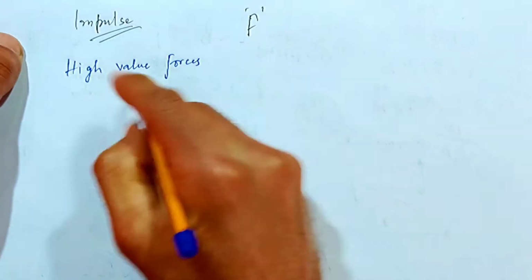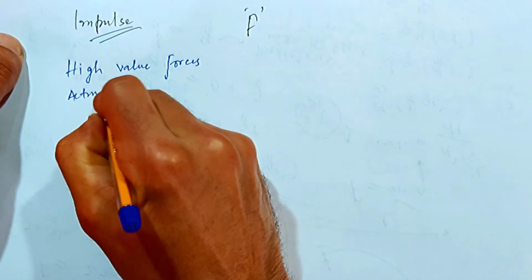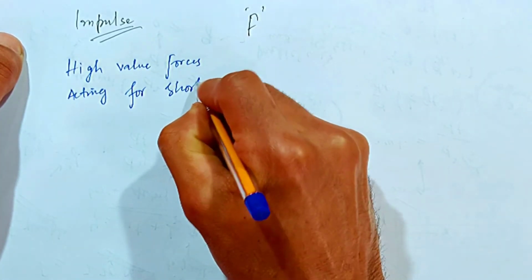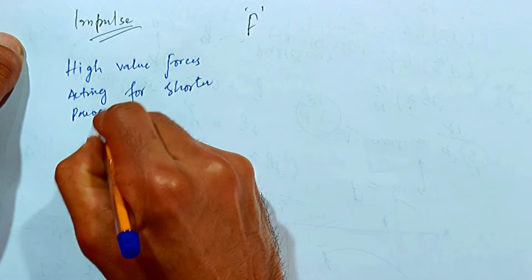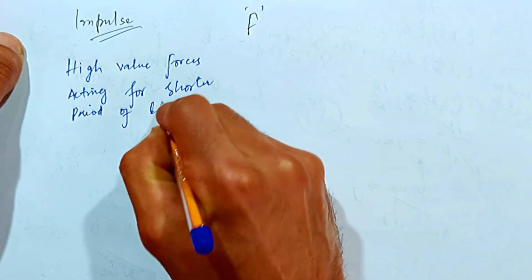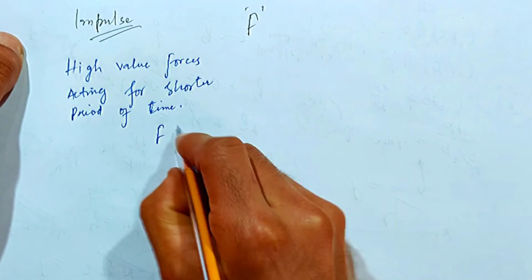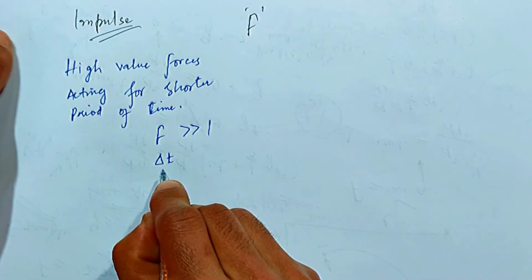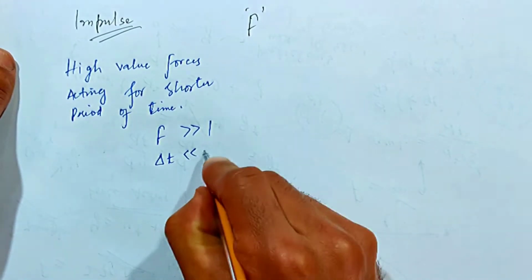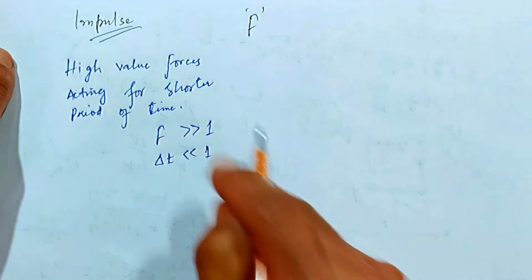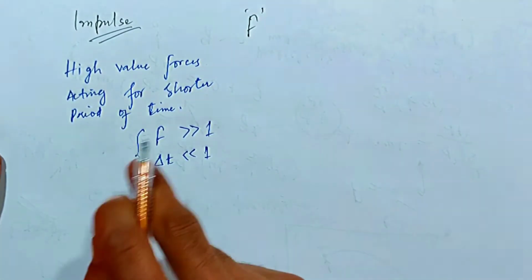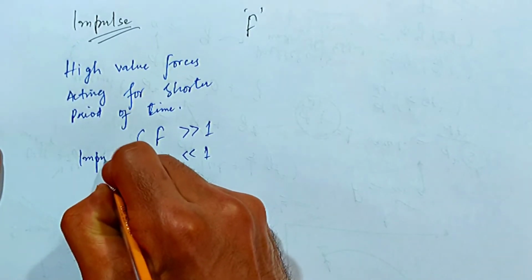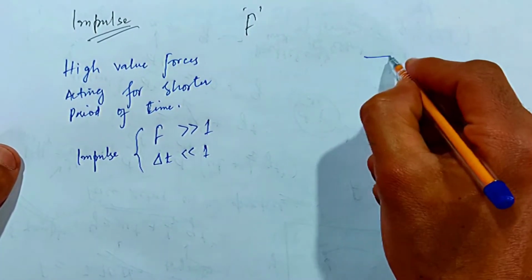High value forces are acting for a shorter period of time. So F is very much higher, but the duration for which the force is acting is very much smaller. This indicates these two conditions. When such a case arises, we say that an impulse is generated onto that body upon which the force acted.